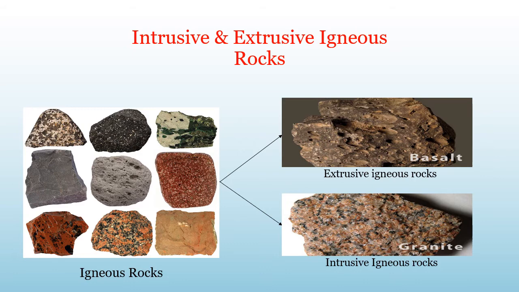Sometimes the molten magma cools down deep inside the earth's crust. It never comes out. Solid rocks so formed in the interior of the earth are called intrusive igneous rocks. Since they cool down slowly, they form large grains. Granite is an example of such a rock. Grinding stones used to prepare paste and powder of spices and grains are made of granite.